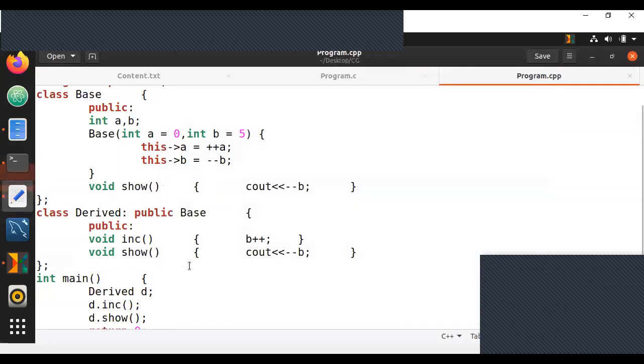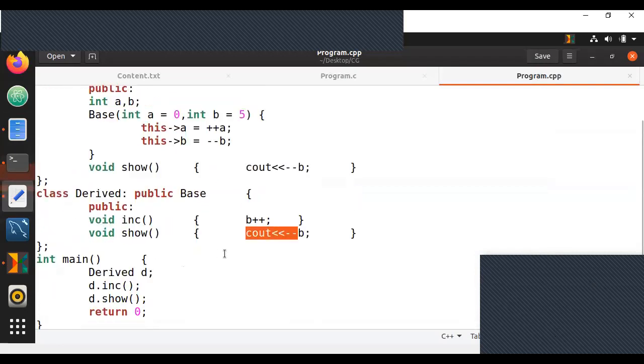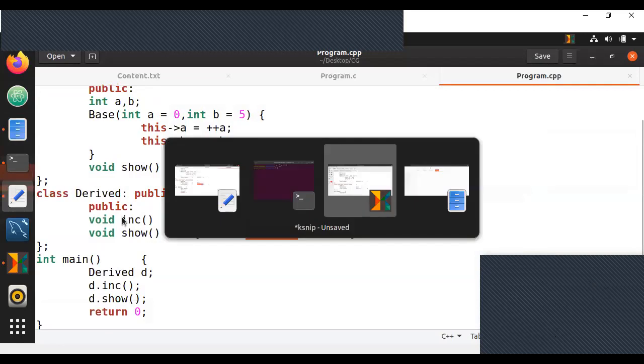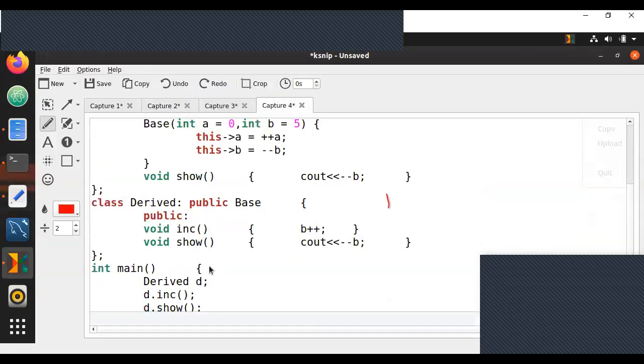So let us see what exactly goes on here. To observe this, let us go to our code here. And first thing that we're doing here is, in this case, guys, for those who are giving two answers, remember when a derived class object is created, it will call the base constructor.